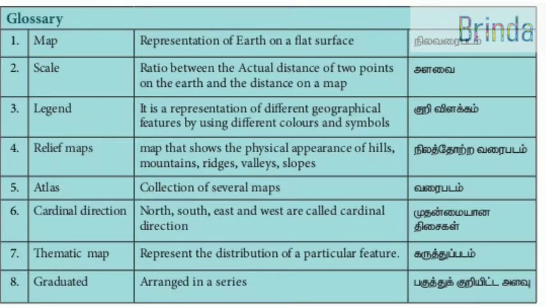Relief maps, maps that show the physical appearance of hills, mountains, ridges, valleys and slopes. Atlas, collection of several maps. If many maps are put together, that is an atlas. Cardinal direction, north, south, east and west are called cardinal directions. Thematic map represents the distribution of a particular feature. Graduated, arranged in a series.